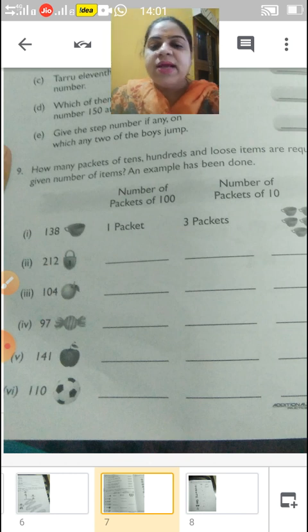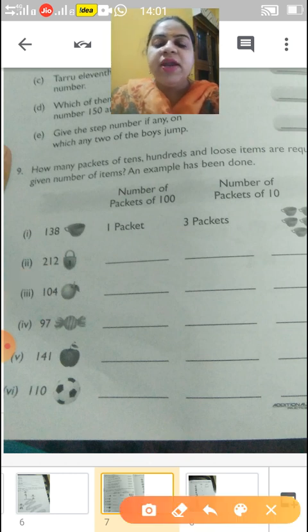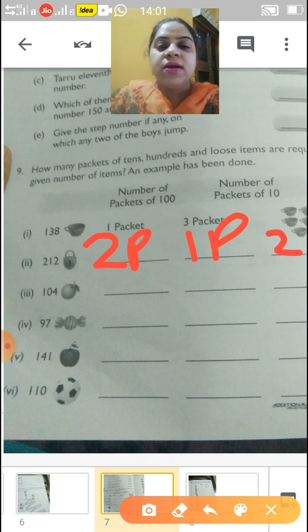You will take 2 packets of 100, 1 packet of 10 and 2 loose. So it is 200 plus 10, that is 210, plus 2, that is 212.